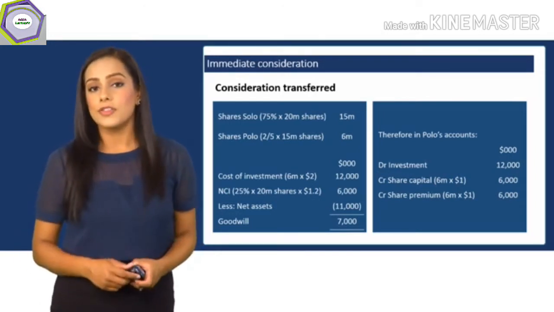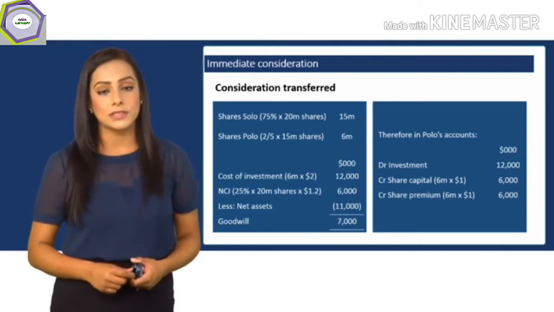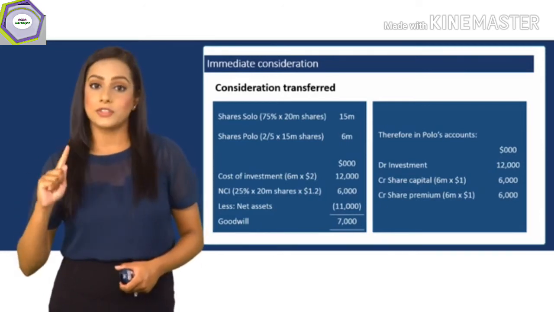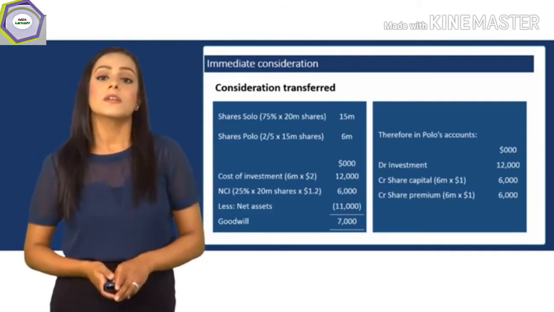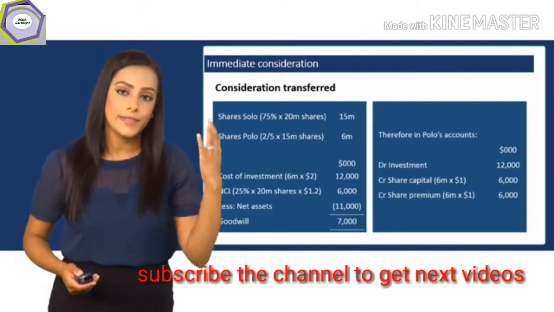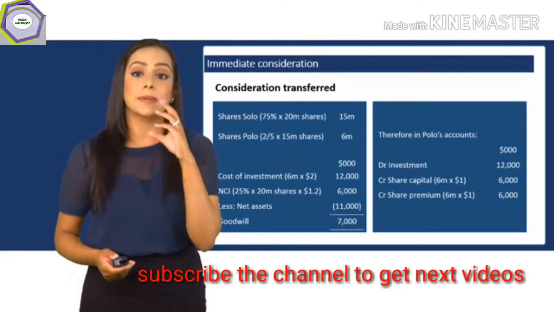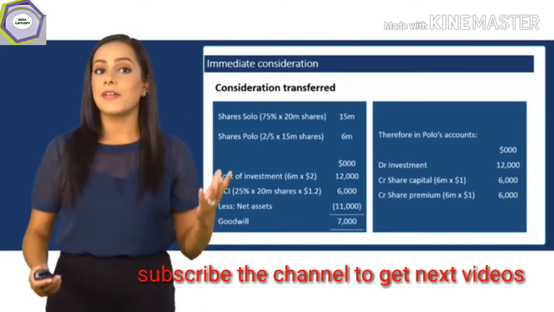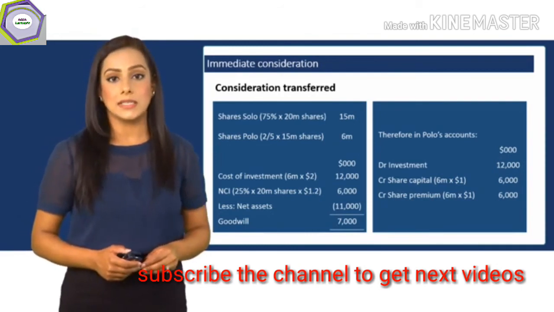Remember that on the consolidated statement of financial position, the share capital and the share premium balance shown is that of the parent only. So the original share capital and the original share premium must each be increased by 6,000 respectively. And that's how we deal with immediate consideration.